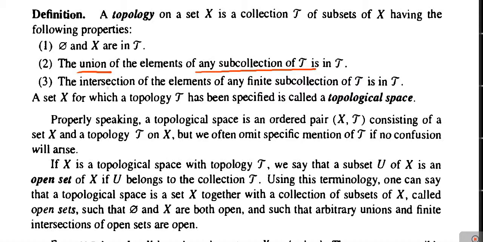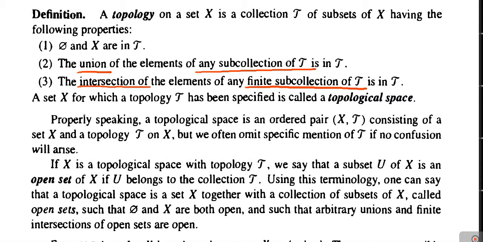And secondly, the intersection of a finite subcollection of tau should be in tau. So these are the two important conditions. If these two conditions are satisfied, along with obviously the first condition that the empty set phi and X should be in tau, then we call it a topology on X.